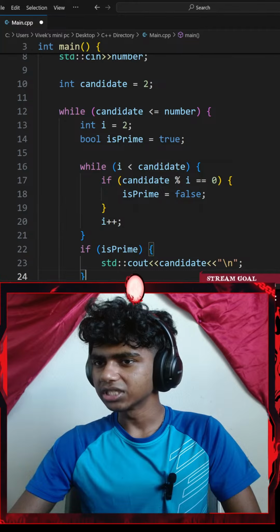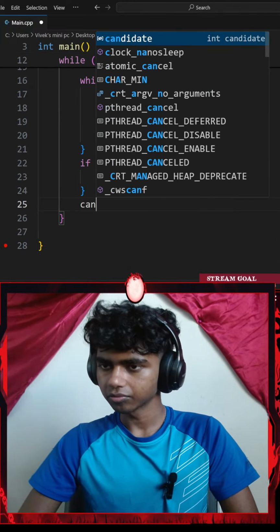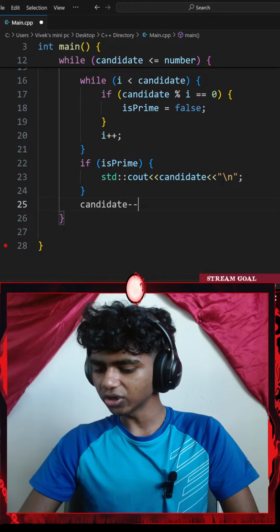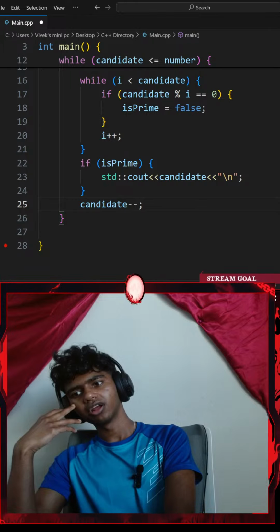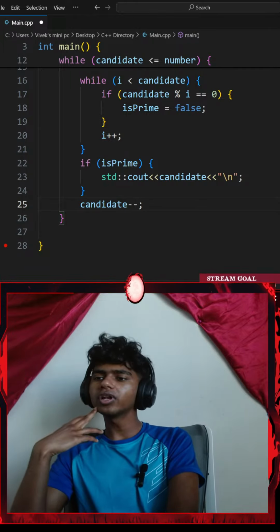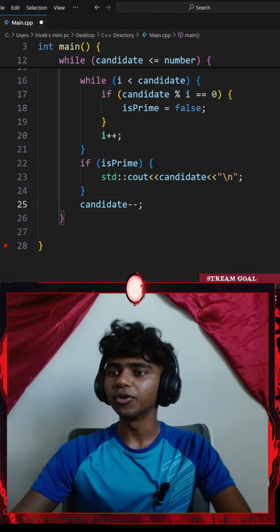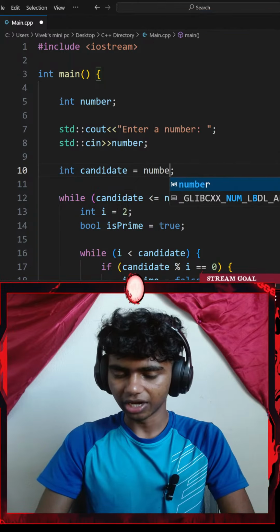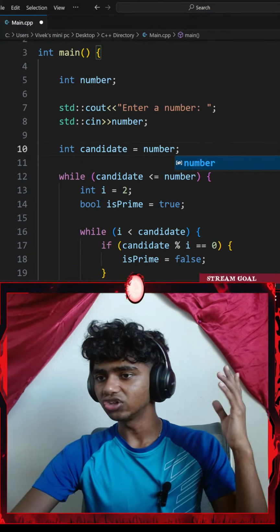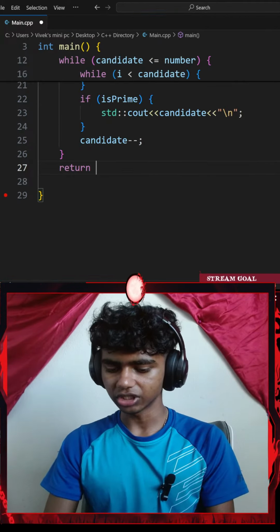Okay, and then outside of my initial while loop, I'll go with my candidate. This time, I could try going with minus minus. Plus plus increases it by 1 every time. Oh, hold up. I could set my candidate to be equal to my number. Wait, actually that's genius. Okay, candidate equals my number, and then my candidate decreases by 1 every single time. Okay, let me go ahead and return 0.